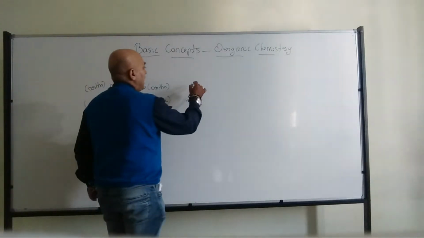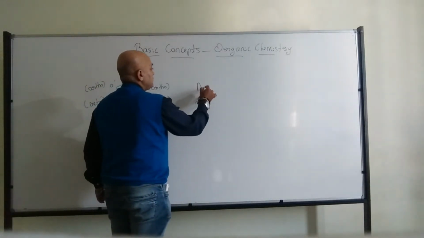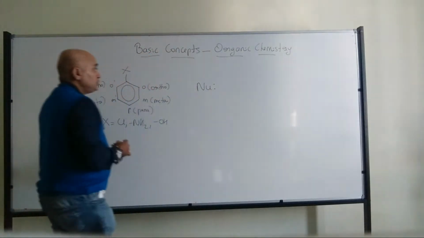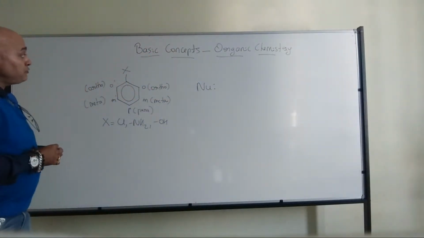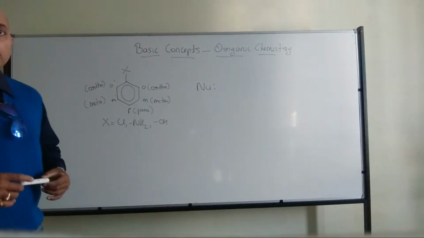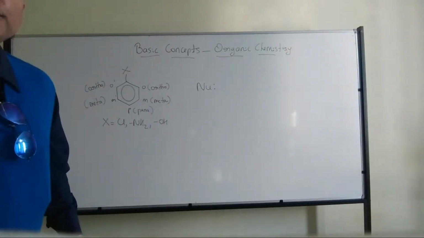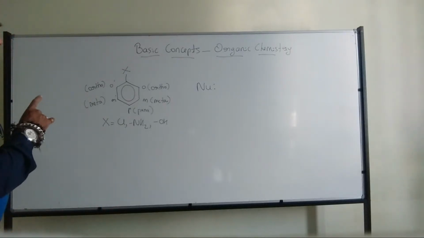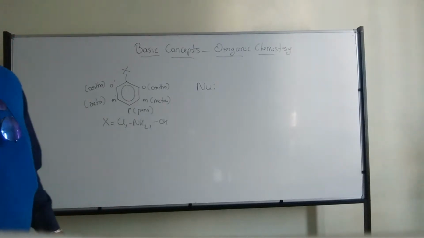Now, I have a nucleophile. Which part of this molecule is the nucleophile going to attack, when X is chlorine or amine or OH?